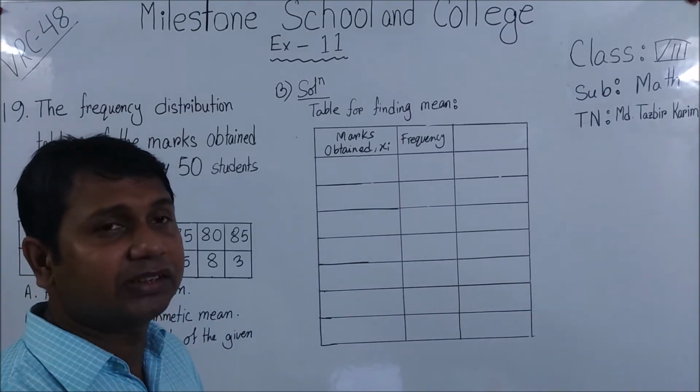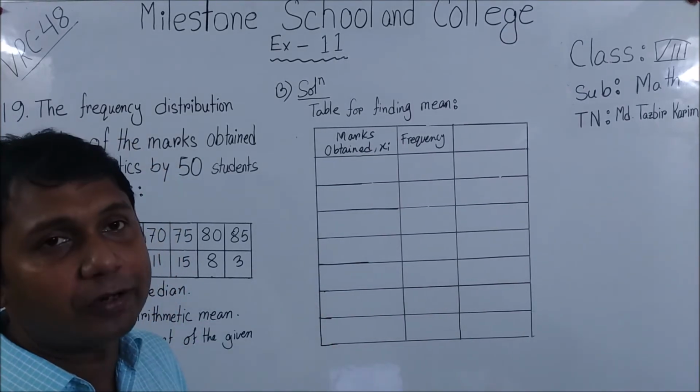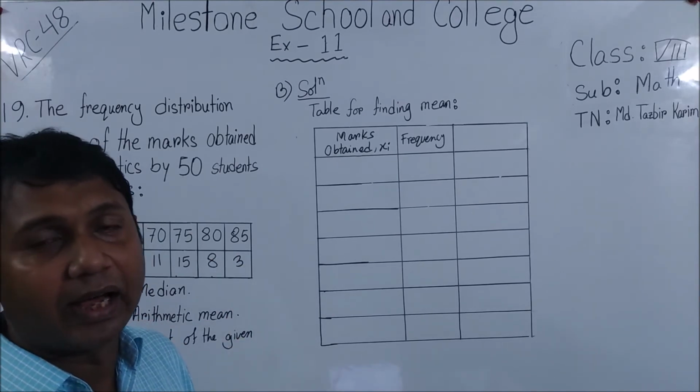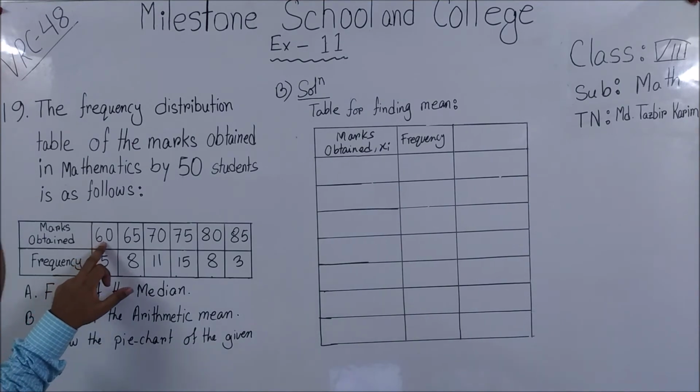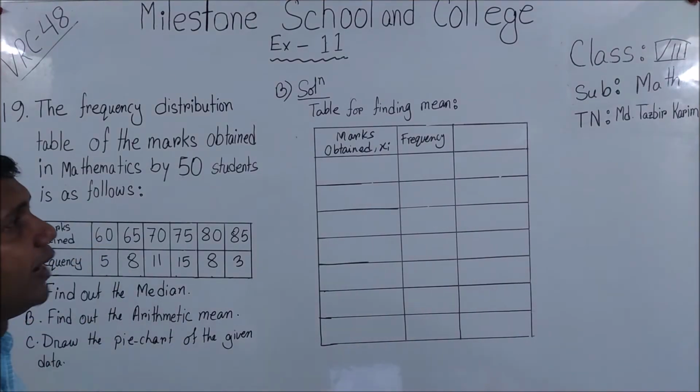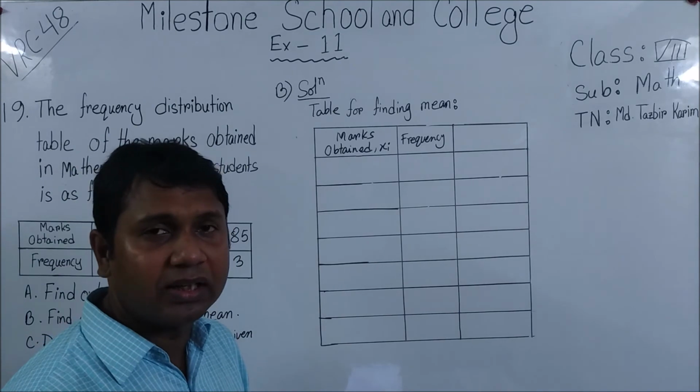In other maths we find the mid value, then mark that as xi. But here the marks is only one number, 60, so you can just indicate this as xi.